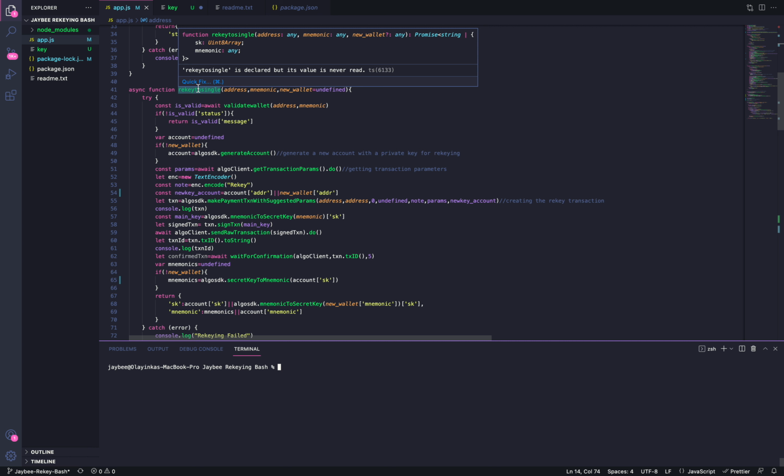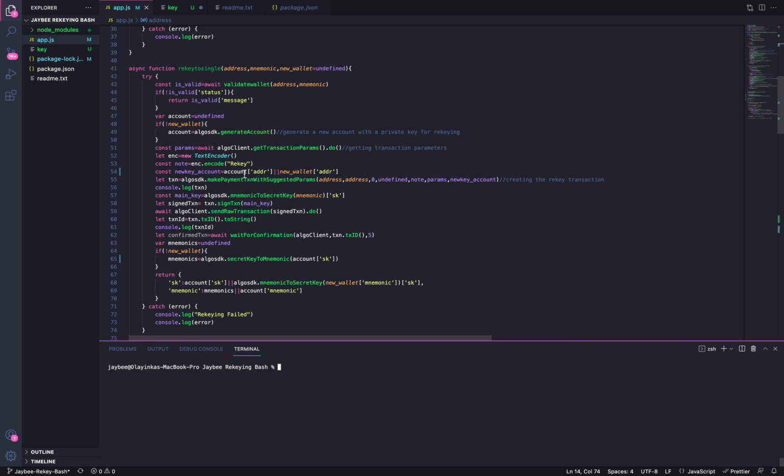So this function here takes two compulsory inputs and one optional input rather. This here is the address of the wallet we're trying to rekey, the 25 word phrase of the account we're trying to rekey, and this here is the new wallet we're trying to rekey our account to.